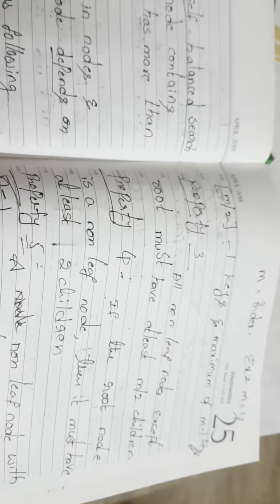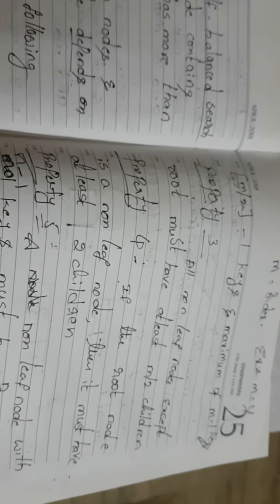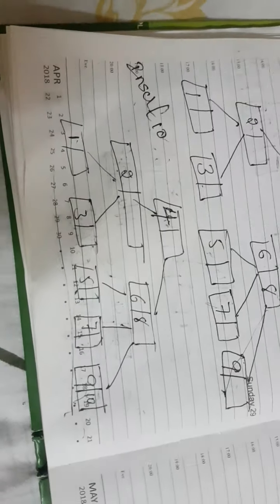And then the next property: all non-leaf nodes except the root must have at least m by 2 children. What are the non-leaf nodes? Here the leaf nodes are 1 3 5 7, and the non-leaf nodes are 2 6 8.